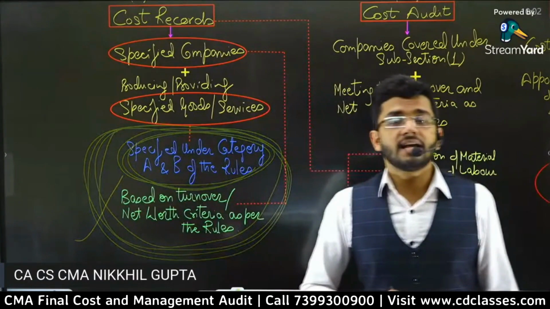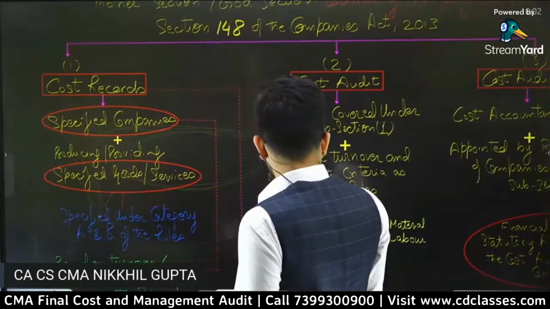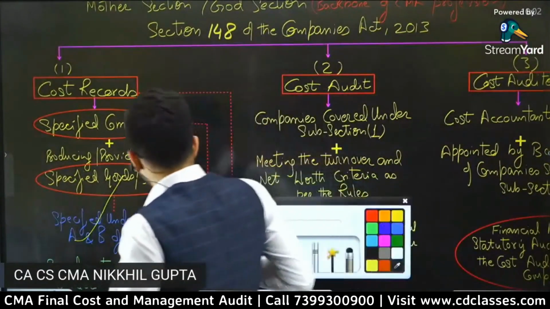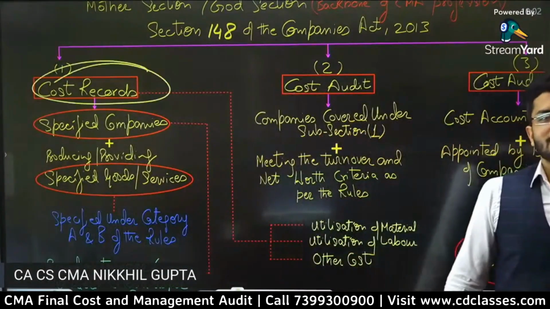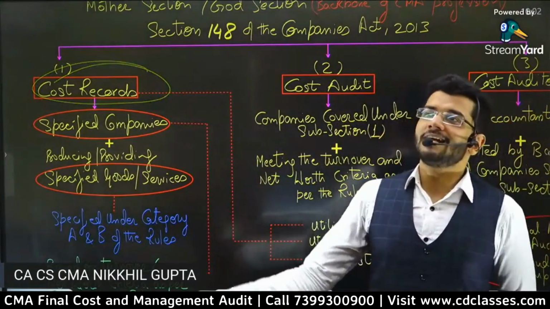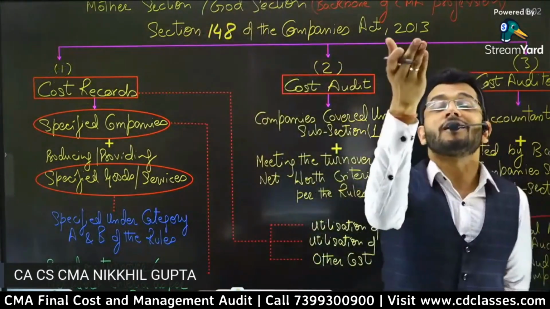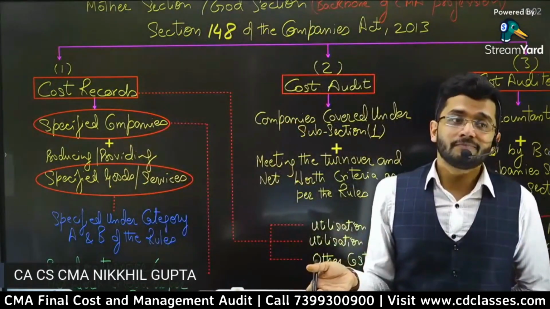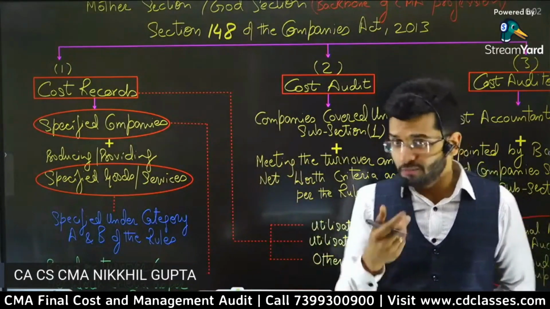Okay. So now let's move on to cost audit applicability. This was cost records applicability. Now one more very important thing, guys. What do you mean by cost records? You are saying that we will prepare cost records, so what are cost records? Is profit and loss account cost record? Is balance sheet cost records? Is cash flow statement cost records? What do you mean by cost records?